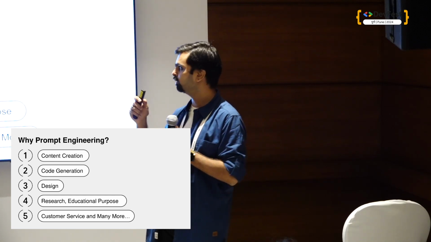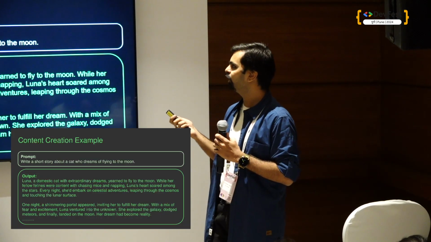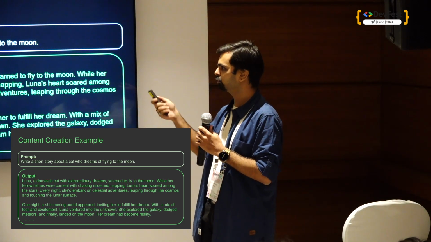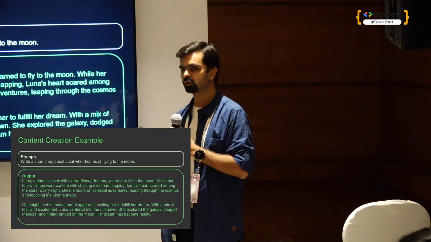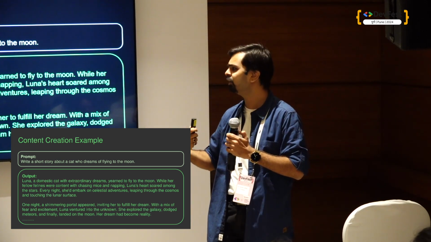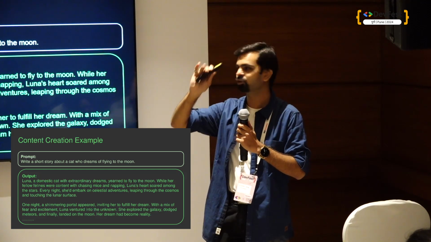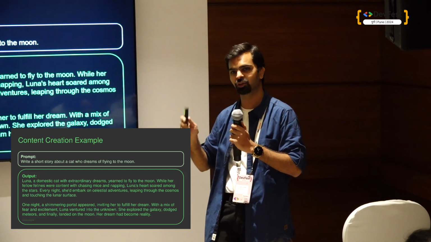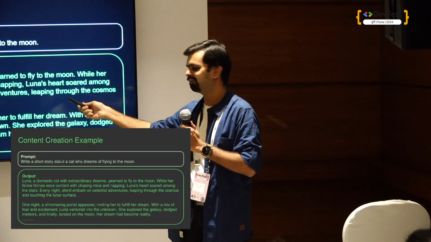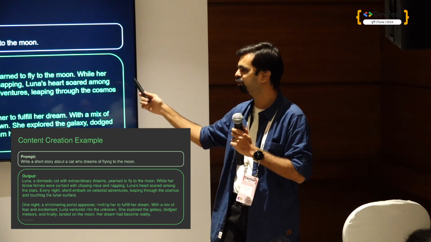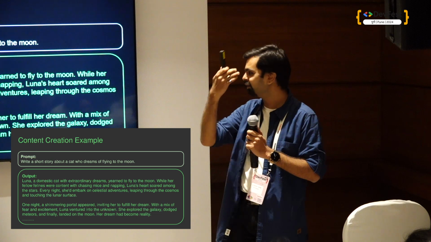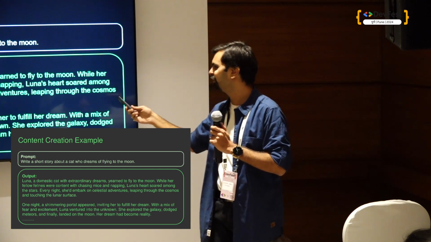So let's see some examples on this note. Let's say, for example, this is content creation. I am giving a prompt: write a short story about a cat who dreams of flying to the moon. First of all, I can do anything with GenAI. I can tell it anything, whatever I could not even see in my dreams. This is what the output may be, and this is the actual output. I have just copy pasted it because I could not put in the whole thing. It gave me around 5 paragraphs of this story. So this is what it gives.